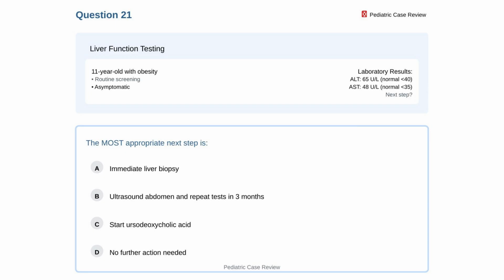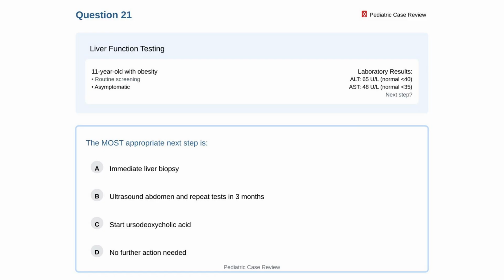An 11-year-old with obesity undergoes routine screening. Alanine aminotransferase is 65 units per liter, normal less than 40. Aspartate aminotransferase is 48 units per liter, normal less than 35. What is the most appropriate next step?